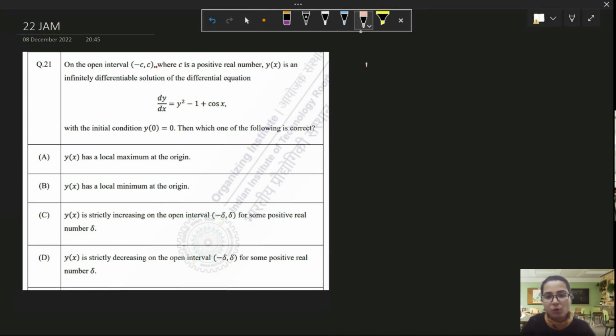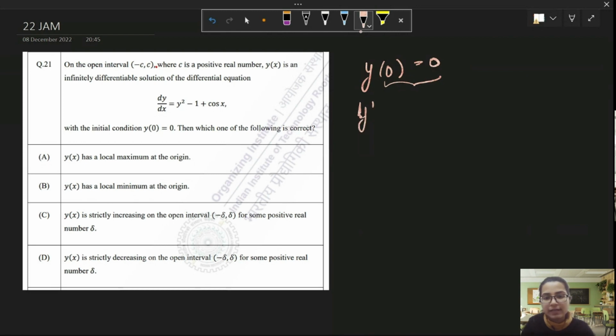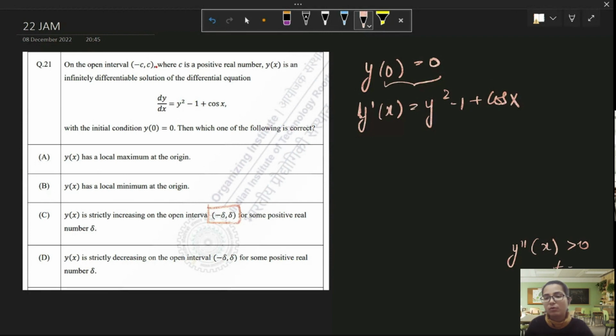So with all that has been given to us, y(0) equal to 0, and let me write dy by dx as y dash of x is equal to y squared minus 1 plus cos of x. Okay, what do we do now? For some function to have a local minima or maxima, we need to consider y double dash's sign. It should be greater than 0 for all x belonging to the interval. In option C, they're talking about some open interval minus delta to delta. Okay, let's see how we will solve it.